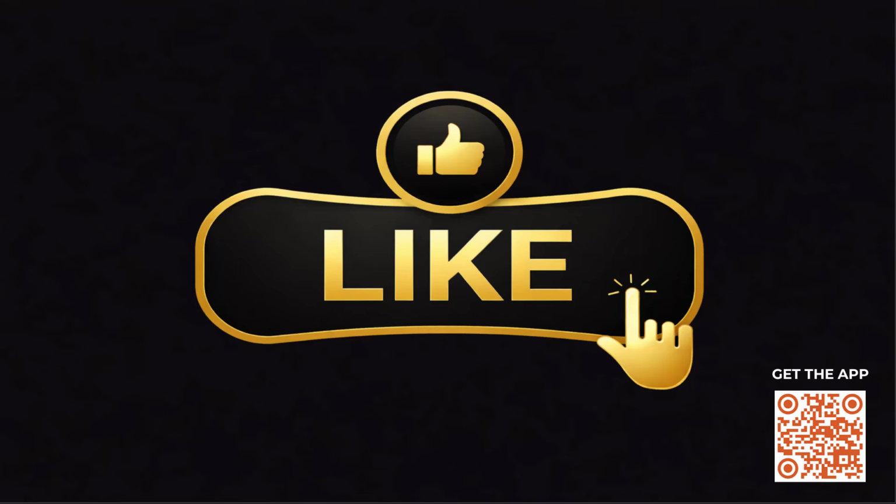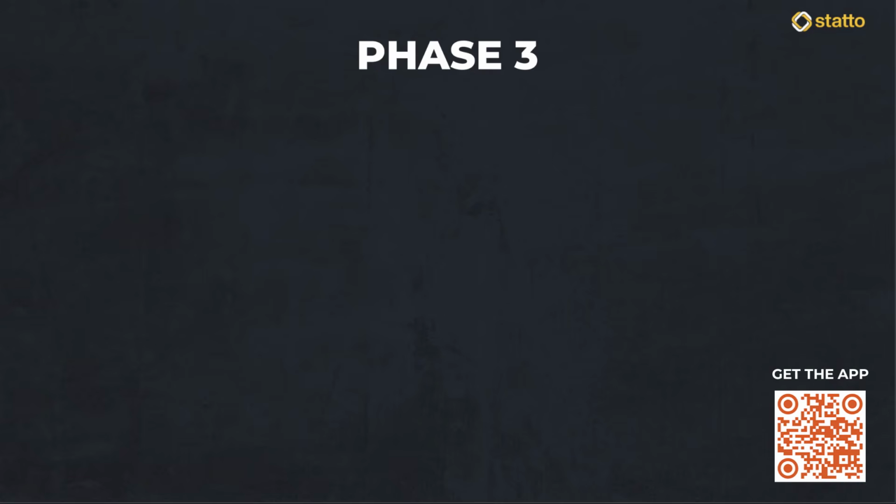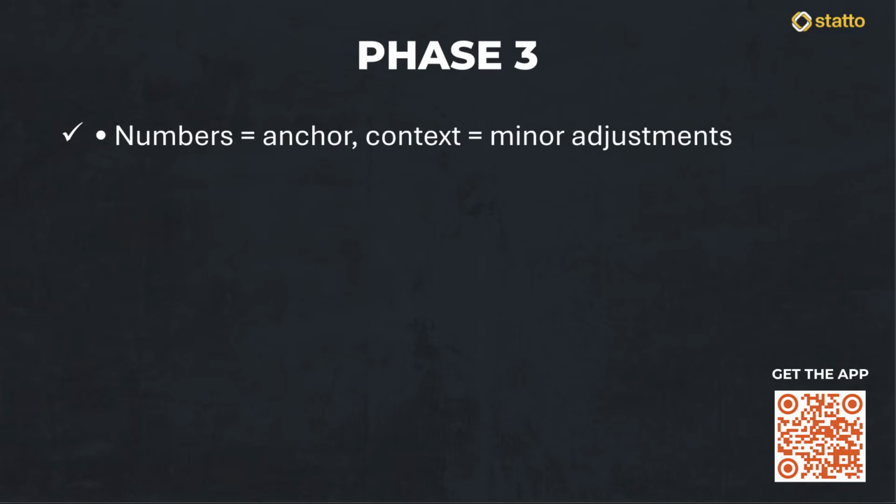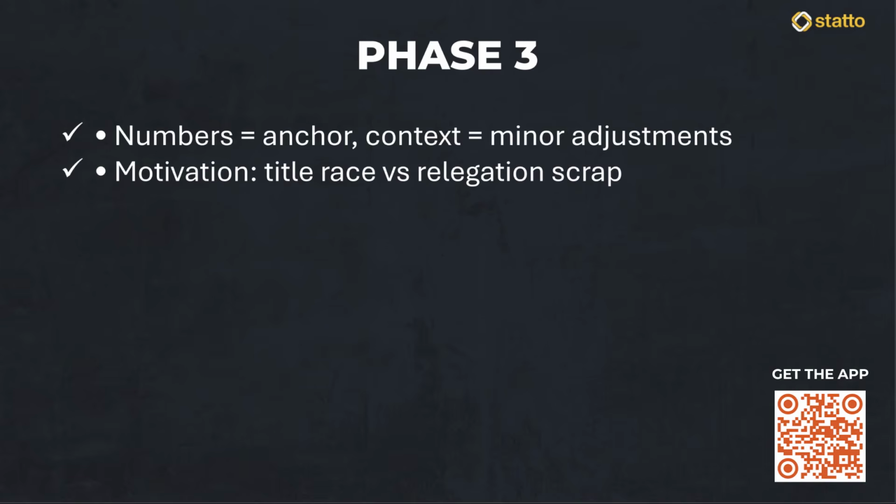That leads us neatly to phase 3, which is the contextual overlay. While the numbers provide our base, we have to remember that football isn't played in a vacuum, and context is what helps us adjust our confidence. What most people do wrong at this stage is they either ignore the context entirely or they let it override their data. We approach this correctly by using the numbers as our anchor and then making minor adjustments based on the human elements of the game. First, we look at team motivation. Is this a title race where both teams need to attack, or is it a relegation scrap where the fear of losing might cause a cagey, low-tempo affair?